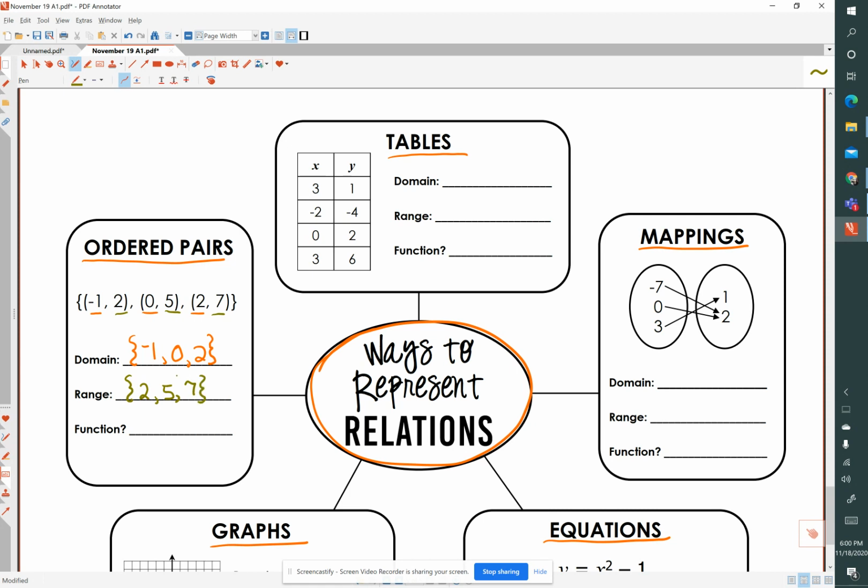Is this a function? Does each domain have its own range value? Yeah, I don't have any repeats in the domain. So yes, it is a function.